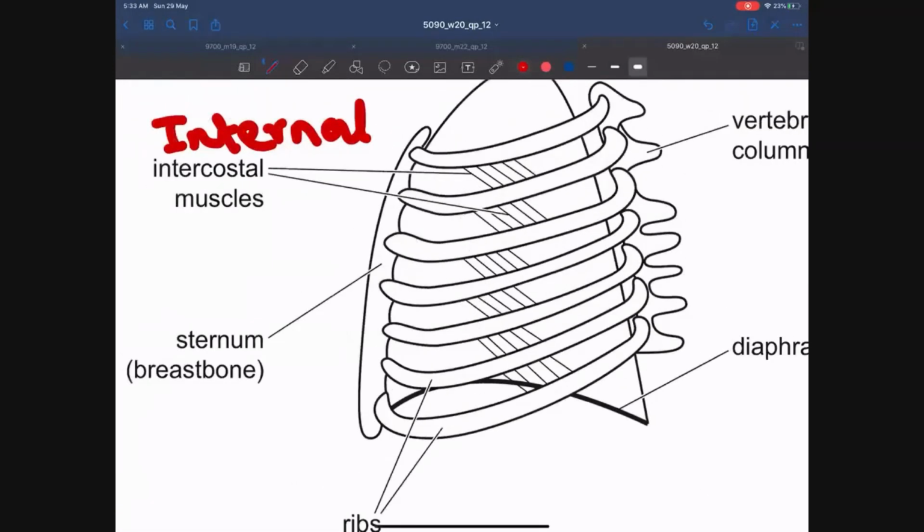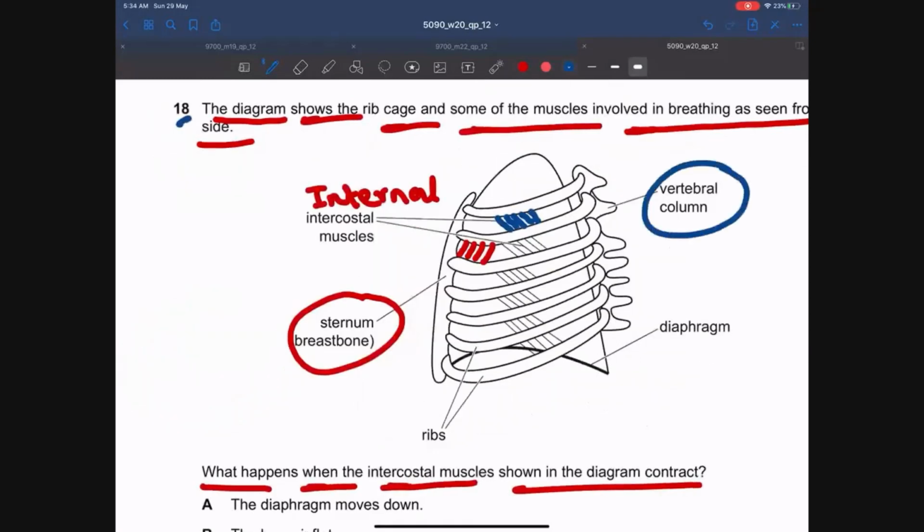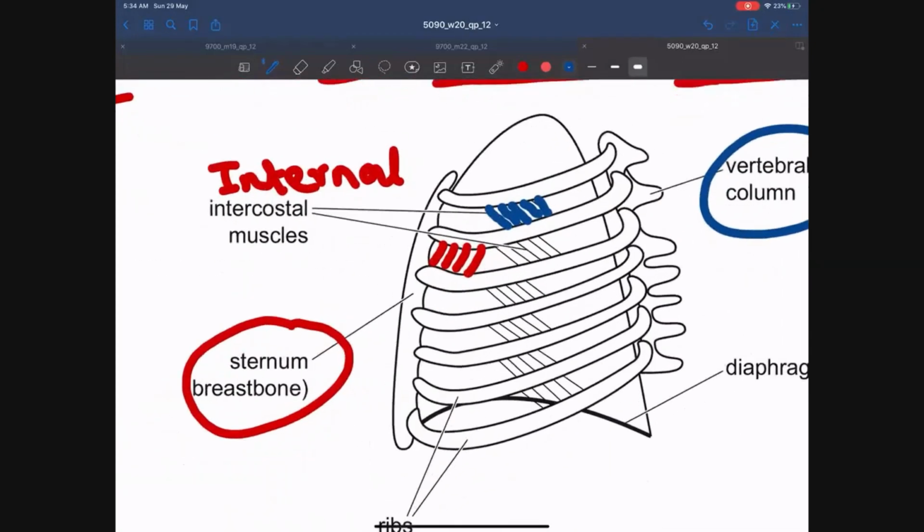Guys, always remember that if the muscles are moving towards the sternum, then they are the external intercostal muscles. And if the muscles are moving towards the backbone or vertebral column, then these are internal intercostal muscles. So you need to know the direction of the muscles, and by the direction you will be able to deduce which muscles are internal or external in the diagram. So over here, the intercostal muscles that have been labeled are internal intercostal muscles.